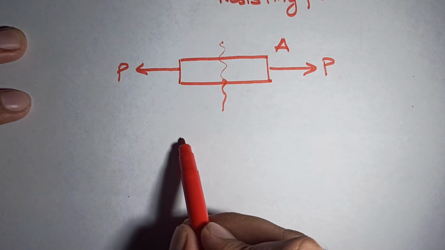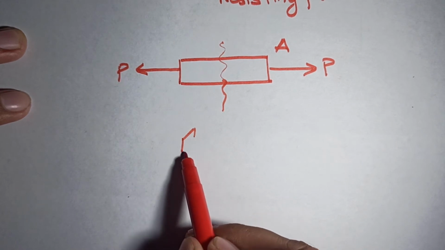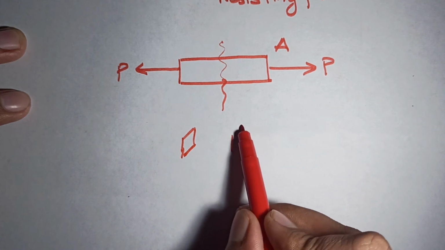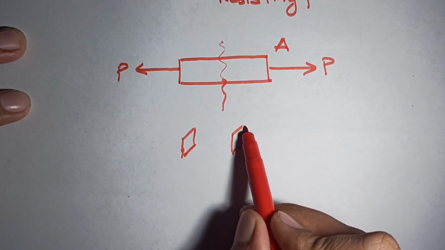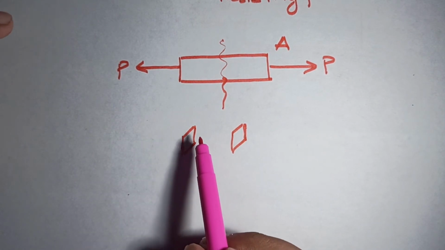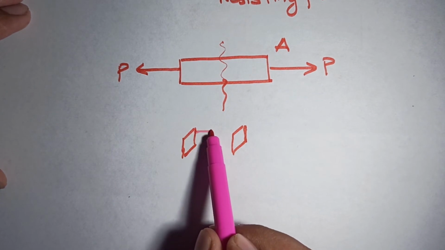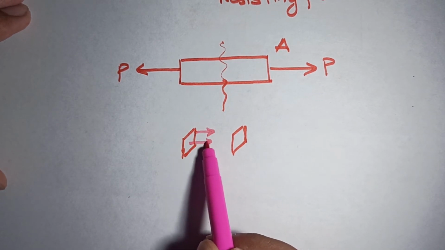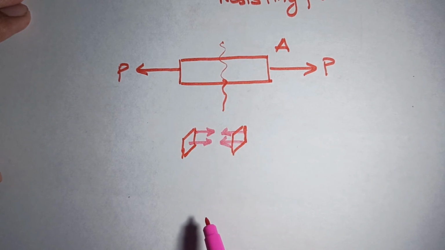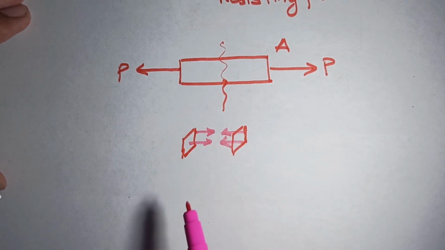Okay, so let's say it looks something like this. Now this section, by Newton's third law of motion, will have an equal and opposite force resisting its breaking apart.